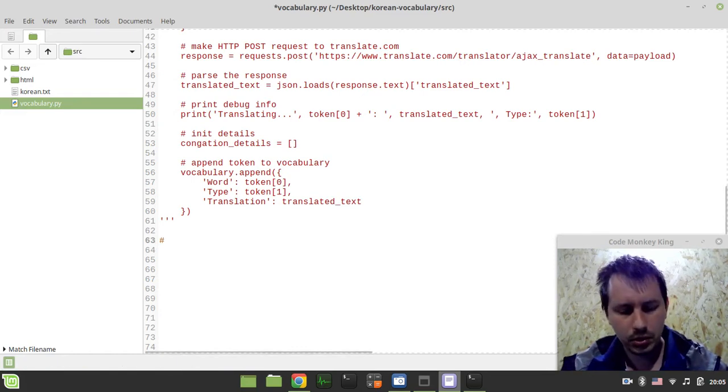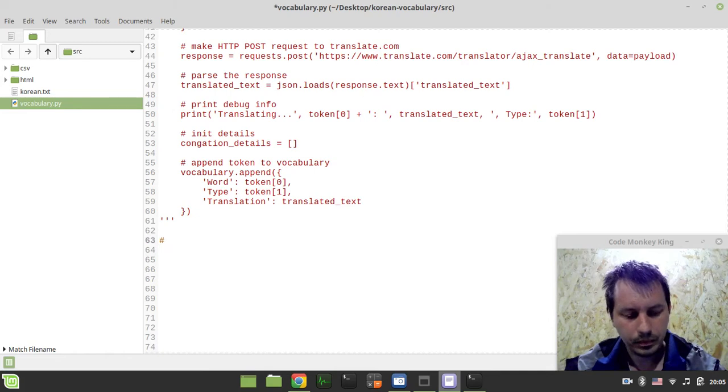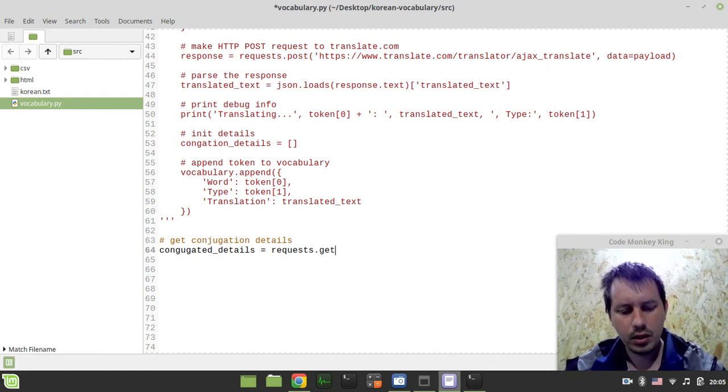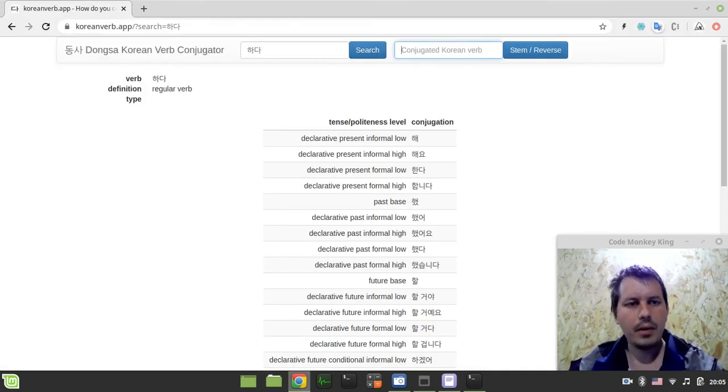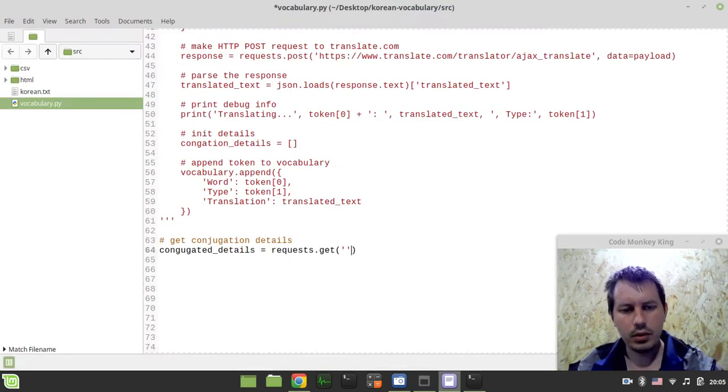So the first thing to consider, we need to get the conjugation details. Okay, so let's call the variable conjugated details, and it would be equal to requests.get, and we need to use this link.